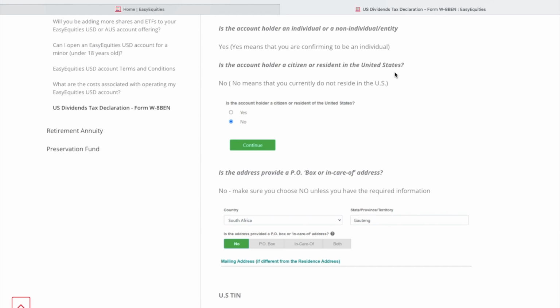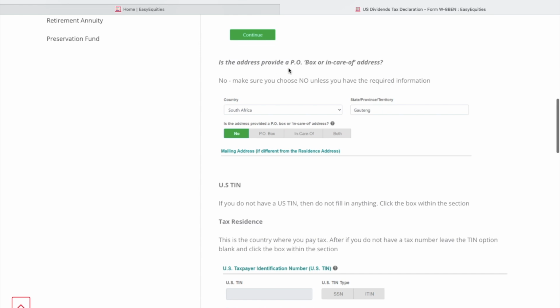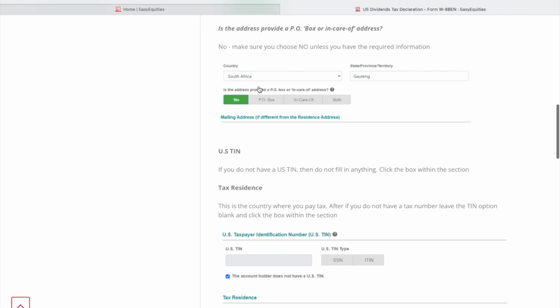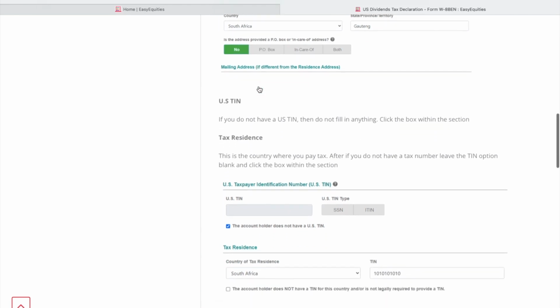Is the account holder a citizen or resident in the United States? If you are not a US citizen or you do not live in the United States, the answer is no. Then you continue. Is the address provided a PO box or in care of address? No, for the majority of people it is your residential address. Then you put the country. Then for a US tax number, if you do not have one, you just leave it. You don't have to fill anything in.